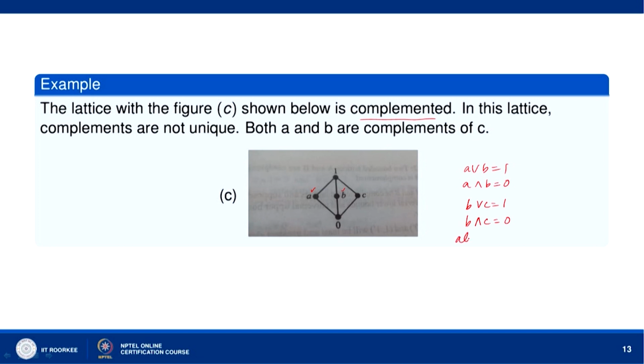Also, A join C equals 1. If you consider A and C, their join is also 1, that means 1 is the greatest element, or the least upper bound, of A and C, and A meet C equals 0. The greatest lower bound of A and C is 0. So, what do we notice here? There are 2 complements of C.